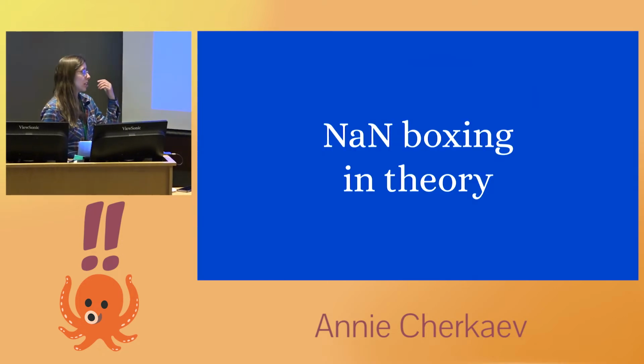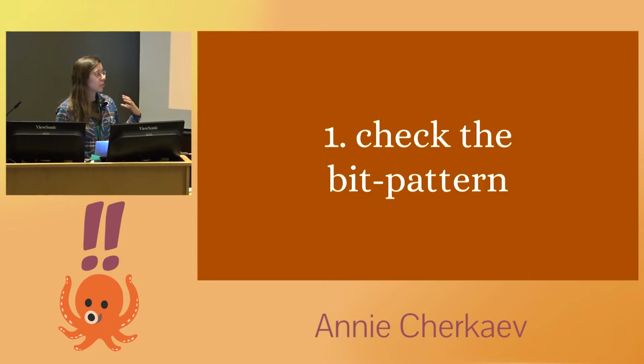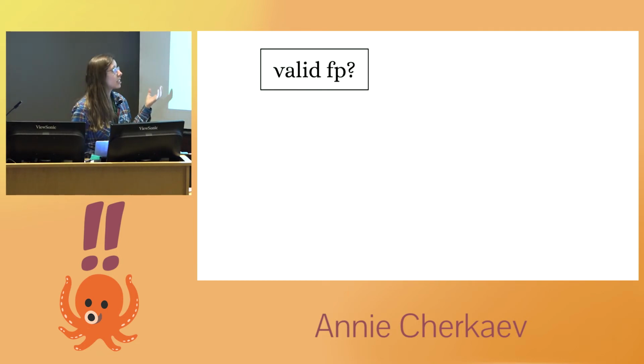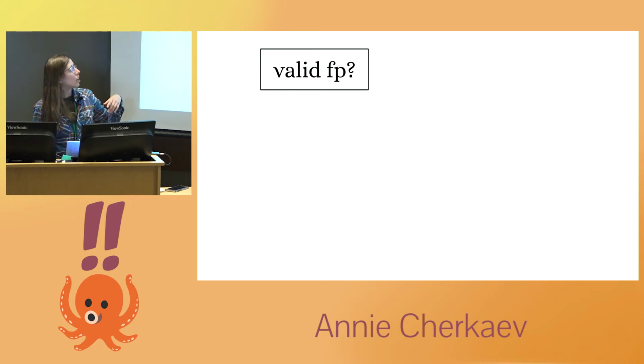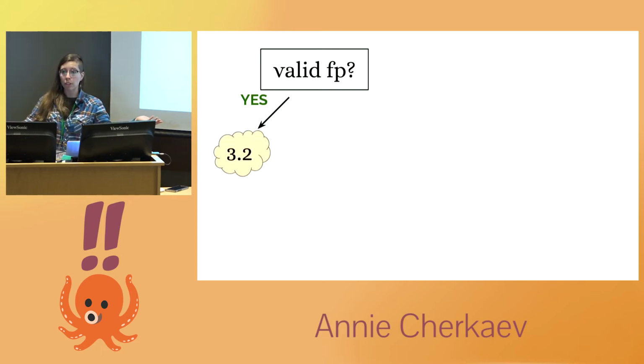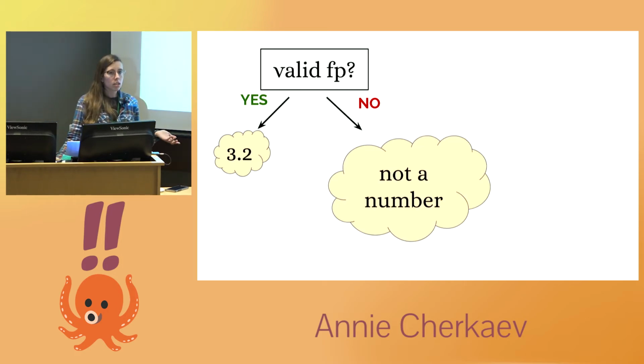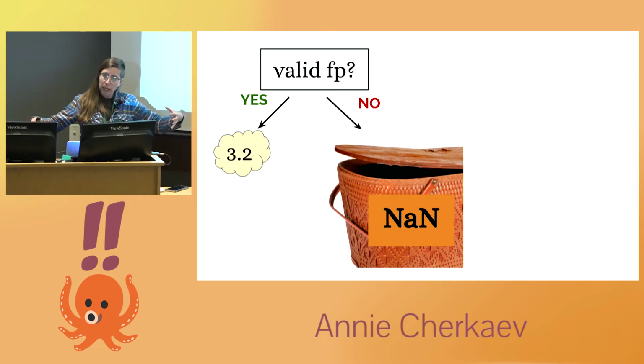So here's how NaN-boxing works. We get 64 bits in, and first we check the bit pattern, and we say, hey, is this a real floating point number, like those patterns that I showed you for plus and minus 0 and negative 0.3 or whatever? If it is, then it's a valid floating point number, and we can get on with our lives. Everything's great. And if it's not, then it's some kind of not a number. And like we saw before, not a number is just a box that has this payload that we can shove other things into.